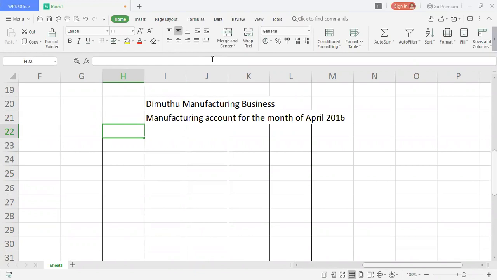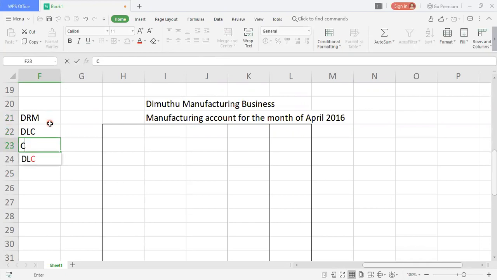Now, when you start with manufacturing, as you all already know, you have learned these types of things. You need to have three types of cost altogether: direct raw material cost, direct labor cost, and direct other expense cost. So when you add direct raw material cost, direct labor cost, and direct other expense cost, all these three actually make something called prime cost.